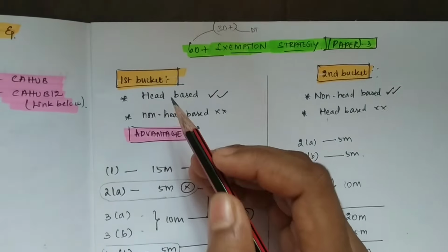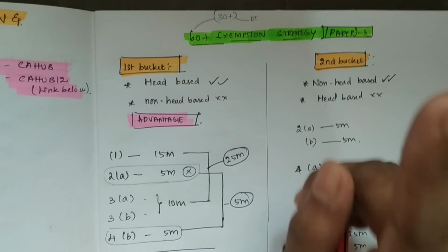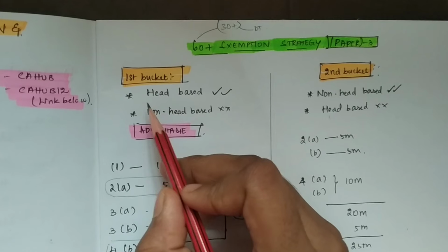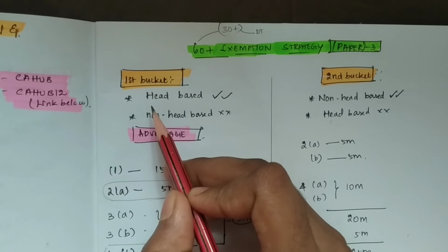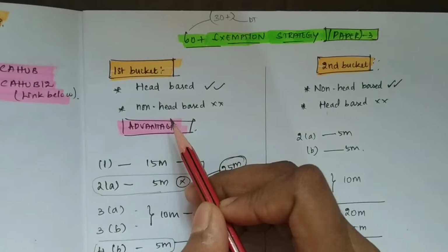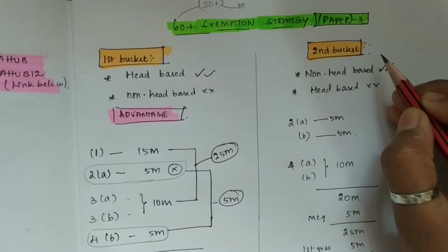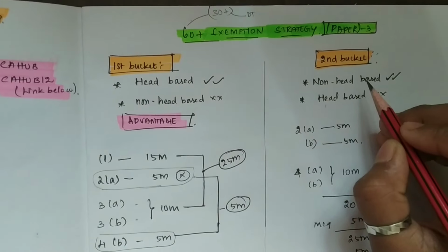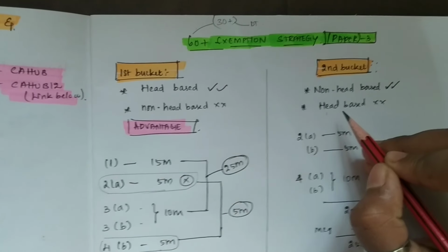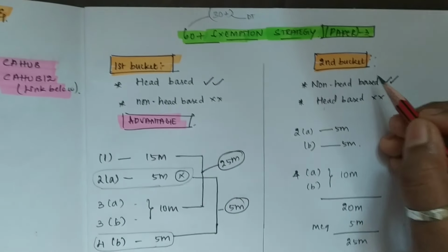I was allotting you in an approach of two buckets. Either you are a first category or a second category. First category is where you are a student who is thorough with head-based chapters and you are not that good at non-head-based chapters. Second bucket is where you are very good at non-head-based chapters and you are not that good with head-based chapters. Then you are a second bucket category.